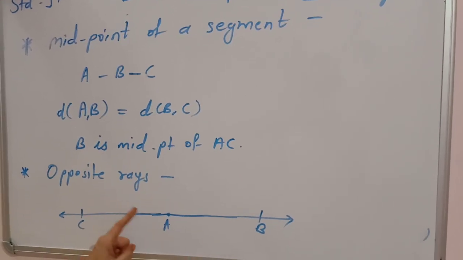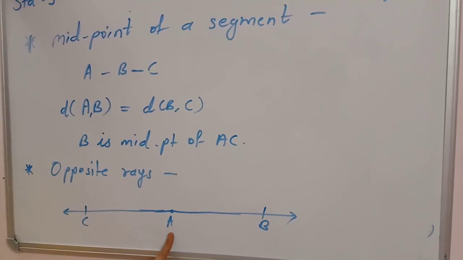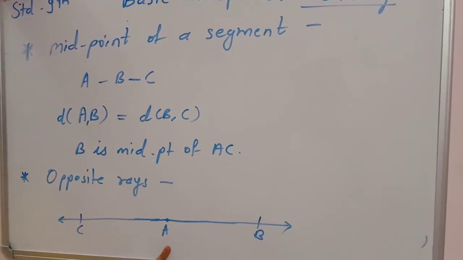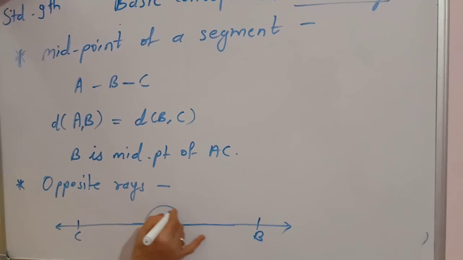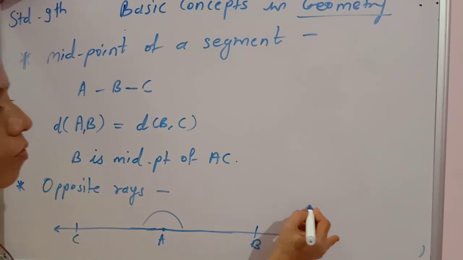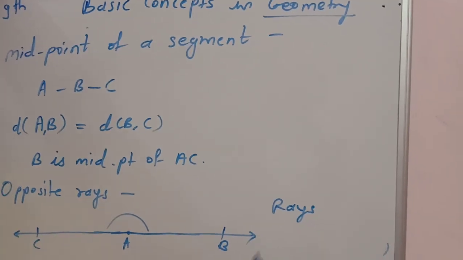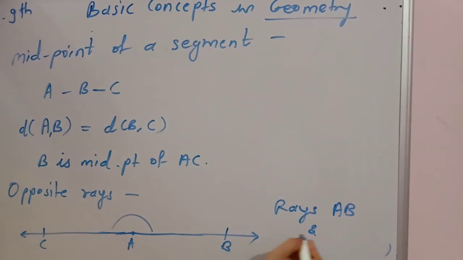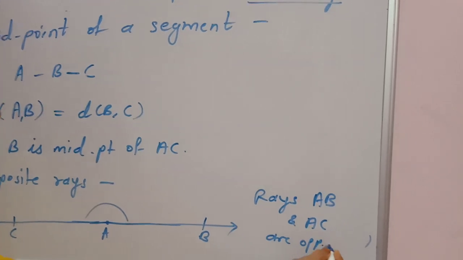So what is meant by opposite rays? Opposite rays have a common starting point and they are exactly in the opposite direction on the same line. If you measure this angle, then this angle will be 180 degrees. So which rays are opposite rays here? Ray AB and ray AC are opposite rays.